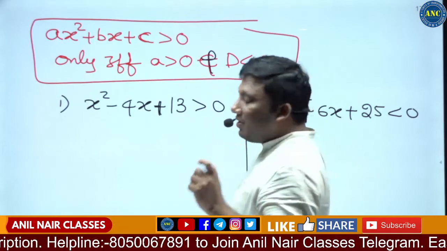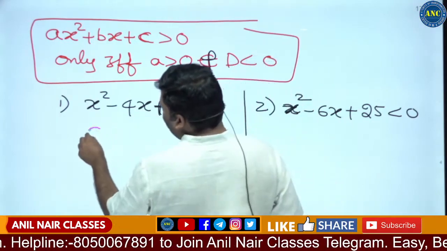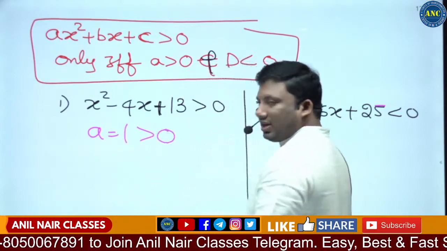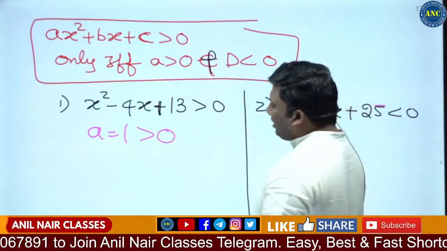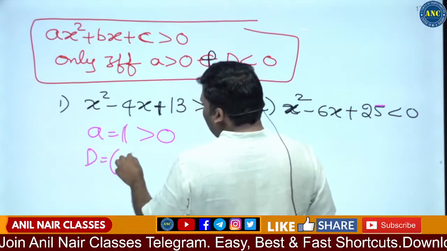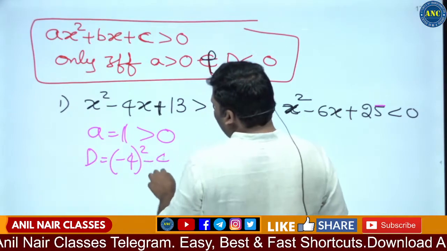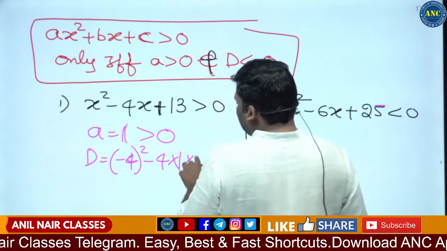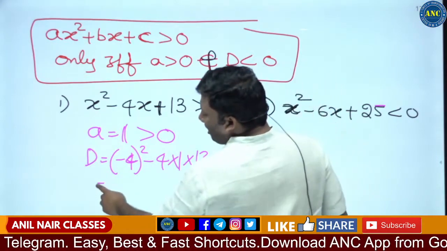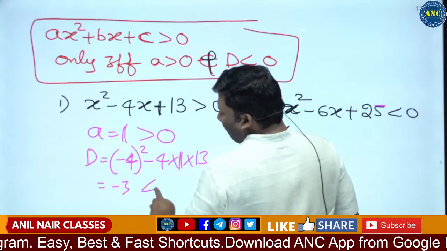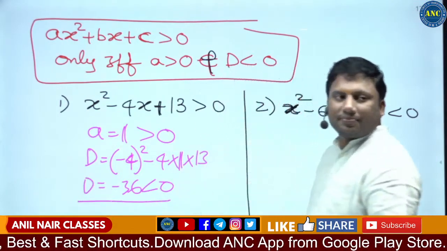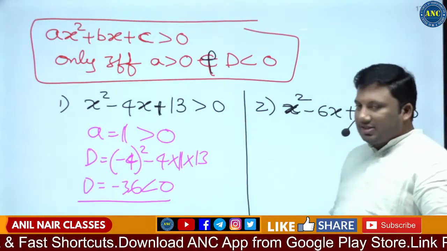How will you check which values? What is the coefficient of x²? 1. A is greater than 0. Discriminant b² − 4ac: 16 − 52, which is −36, less than 0.